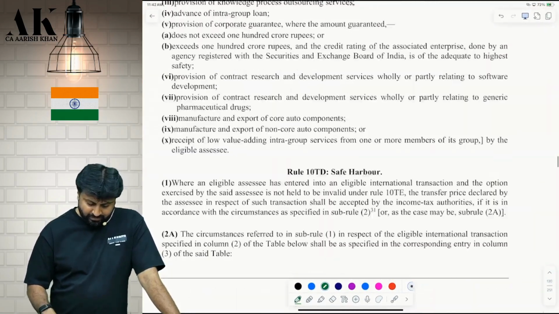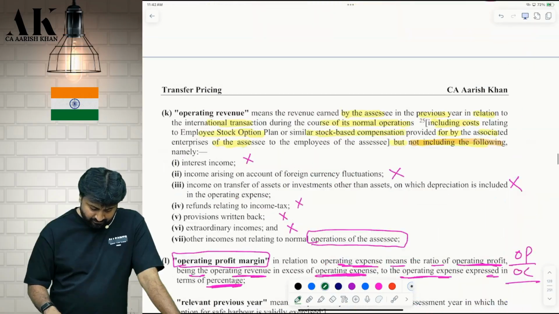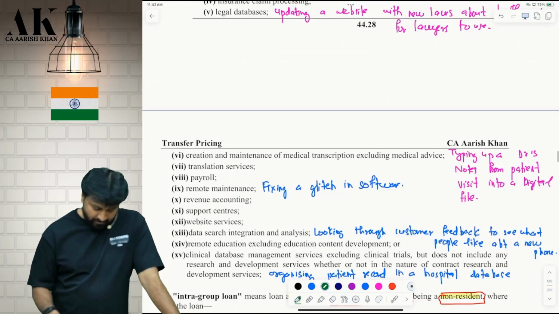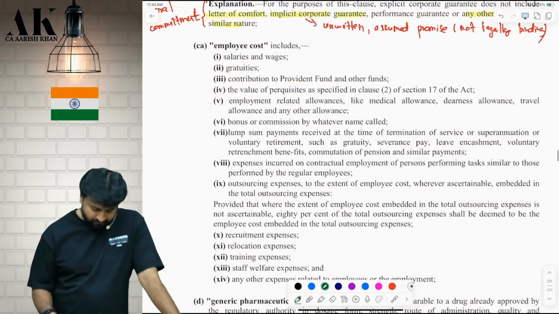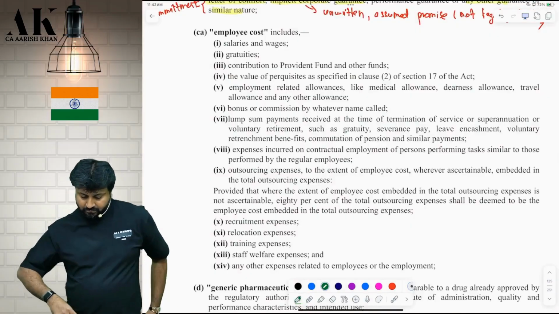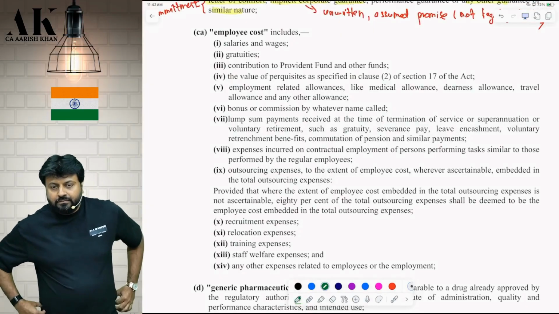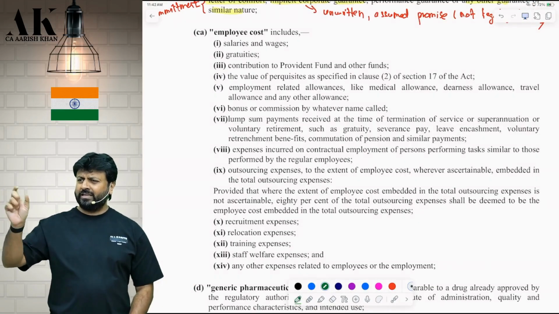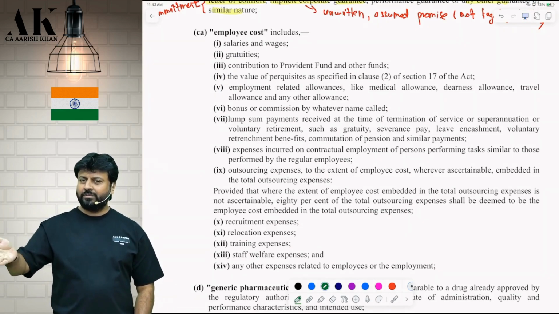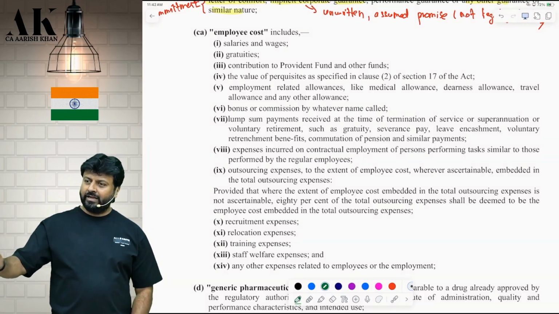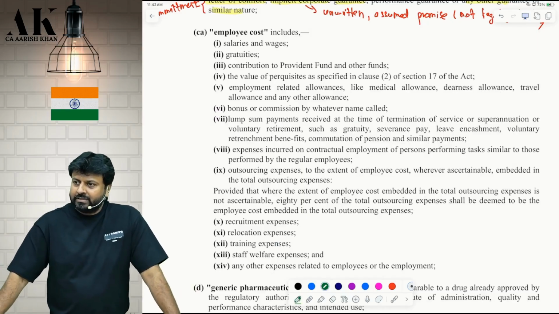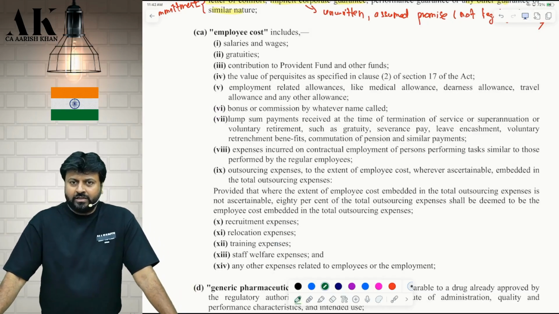Come back to the definition now. We will see employee cost. What we will see? Employee cost. Please stop talking. Again, I am saying they will not ask you the definitions. They used to directly ask in the exam. See, even this has come after so many years in the syllabus. So initially they will be very lenient with respect to this provision, according to me. But still, let's see whatever is there in this provision properly. Let's not take any risk.